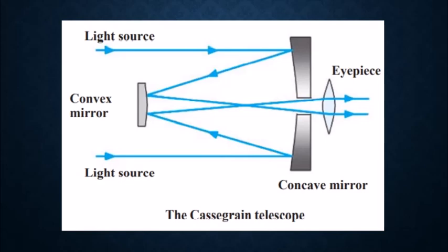The eyepiece is situated outside the concave mirror. There is a small tiny hole in the concave mirror through which the light, reflected from the concave to the convex mirror, goes towards the eyepiece. And from the eyepiece you will get a magnified image of the source, that is, of the object that you are seeing.